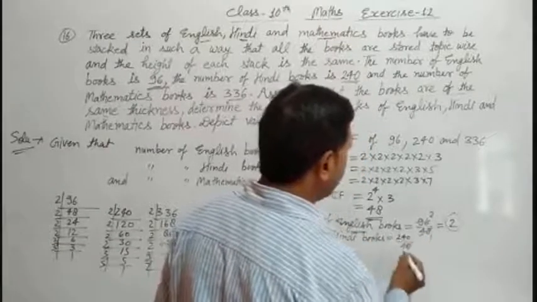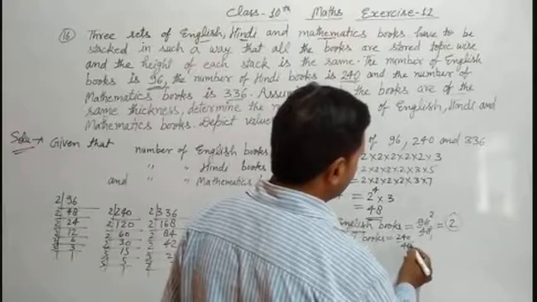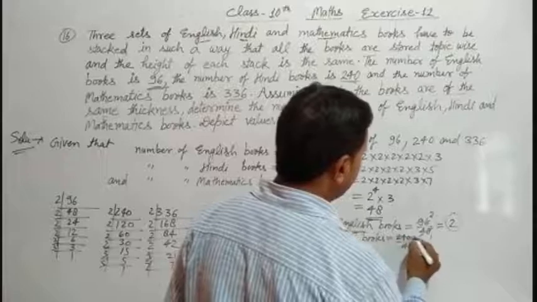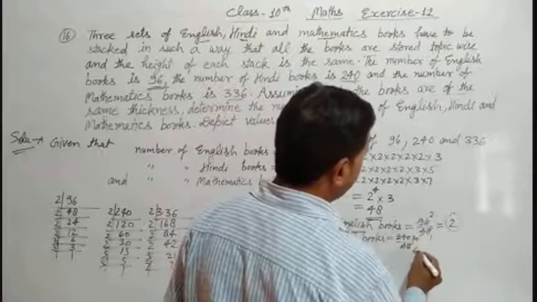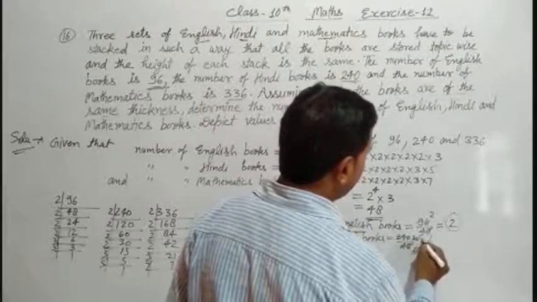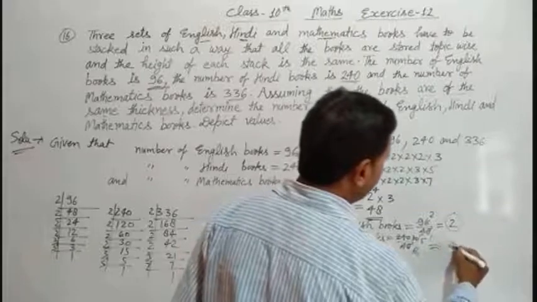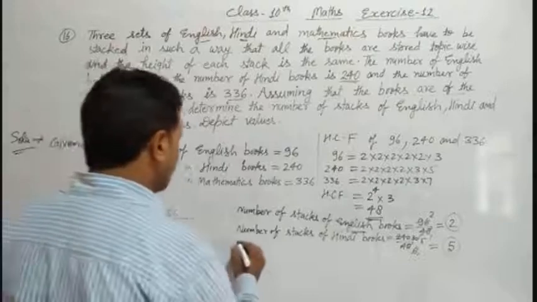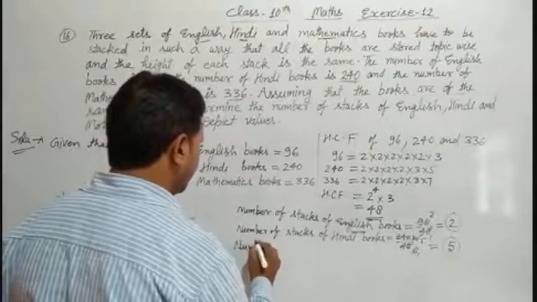We can solve here. 8 6s are 48, 8 6s are 24, 30. Here 6 5s are 30. Means the total number is 5. Okay, this is 5.